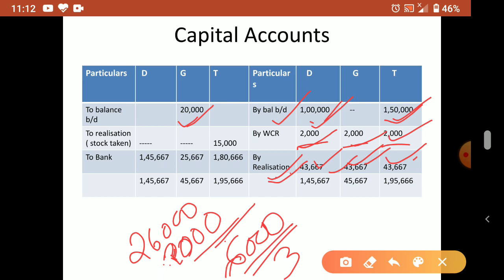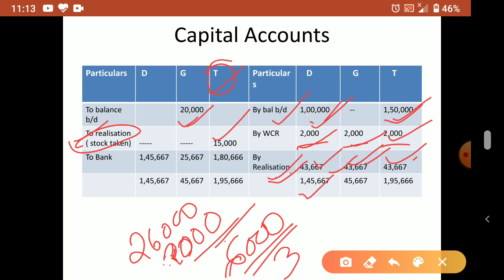Now one entry we wrote in realization: by T's capital, stock taken over by T. So what is the journal entry? T's capital account debtor to realization, for stock taken. How much stock has T taken? 15,000. Understood? When a partner has taken any asset, we deduct it from his account, because that much asset he has taken from the firm, so that value we have to deduct from his capital.